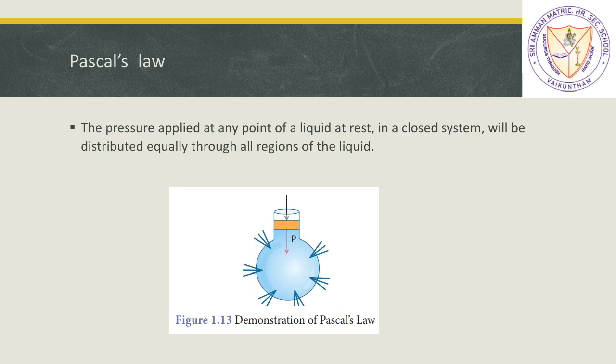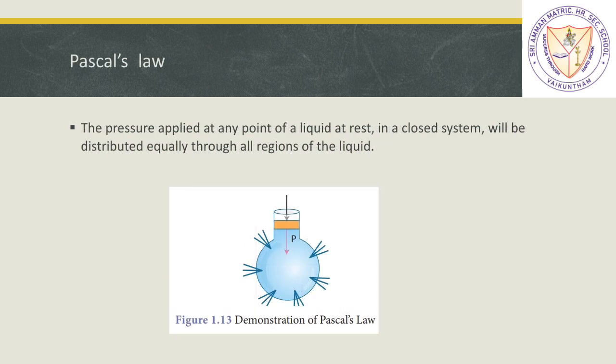So you can see in the picture, it's a container containing some liquid. Now I'm applying pressure downwards from an opening in the top part.